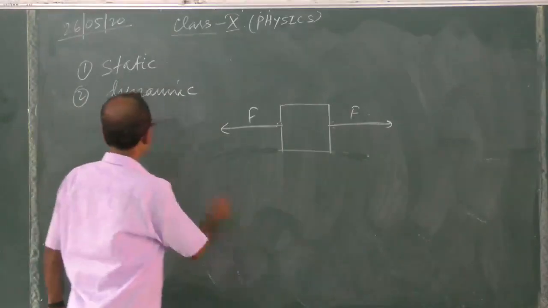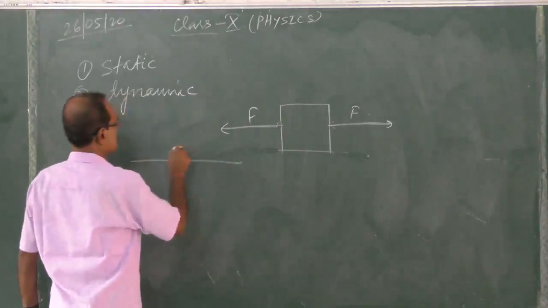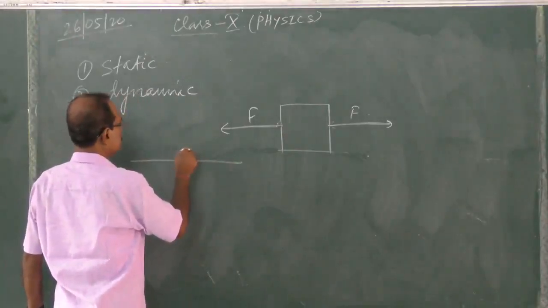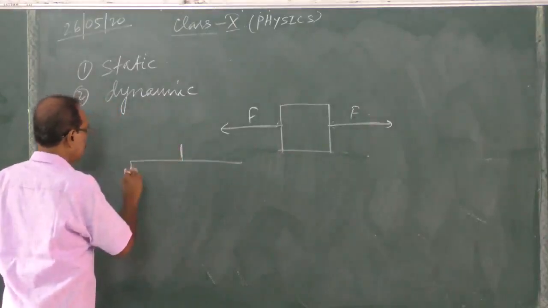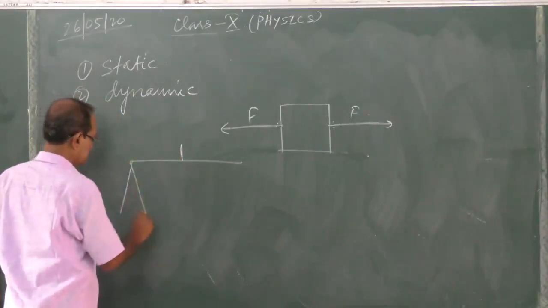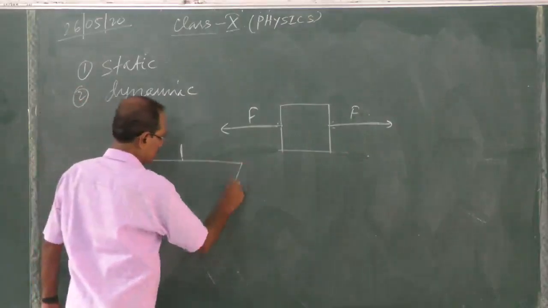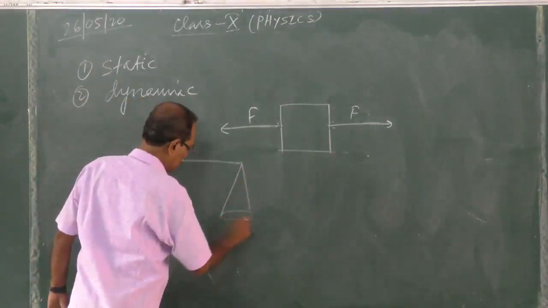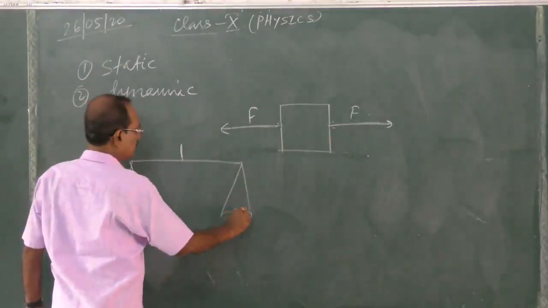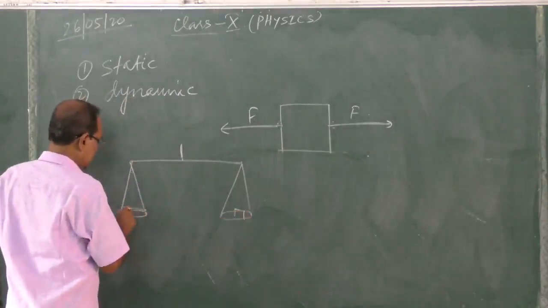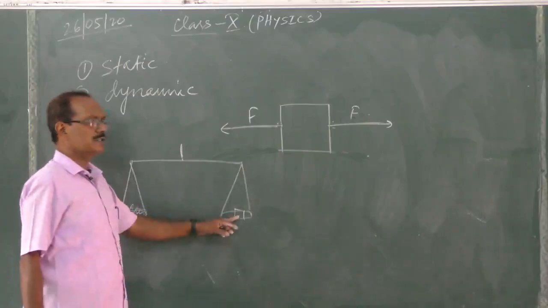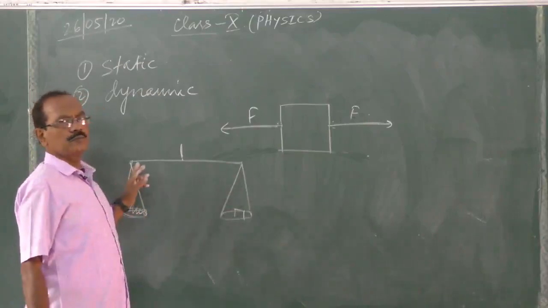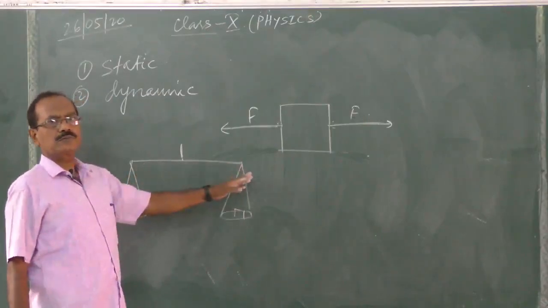Yes, another case, the beam balance. In the case of a beam balance, if a weight on this side and a substance we kept on this side are of the same weight, then the beam balance will be at rest. It will be balanced.